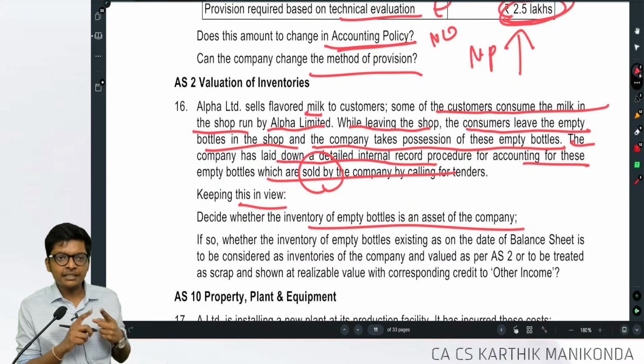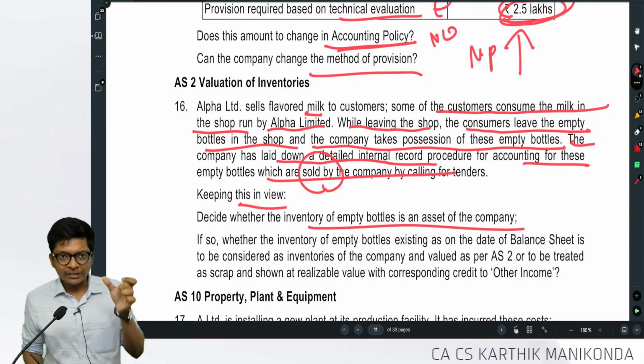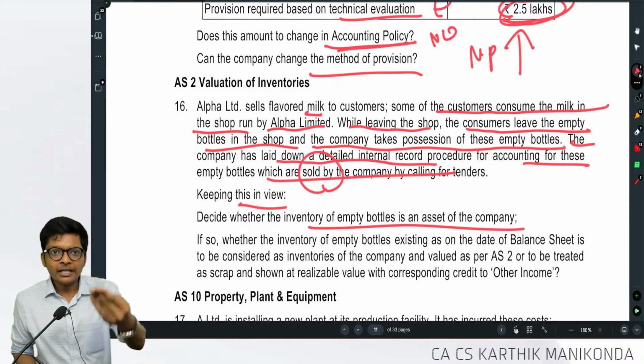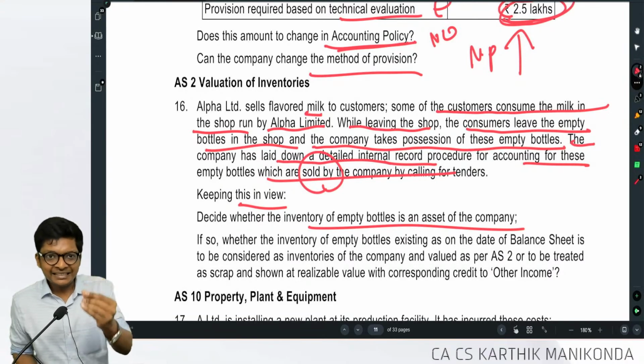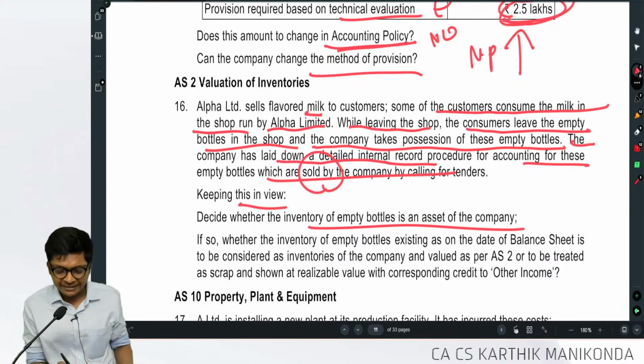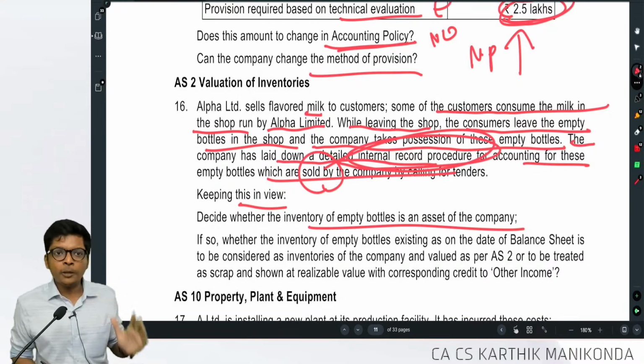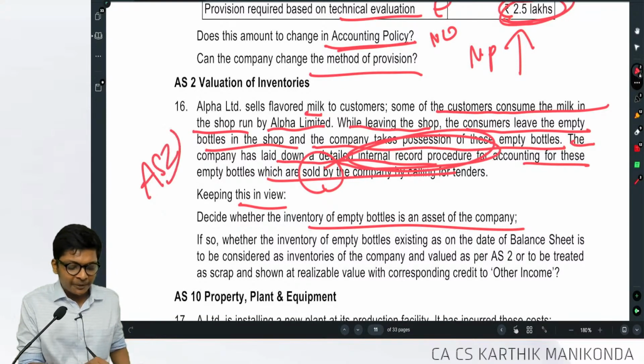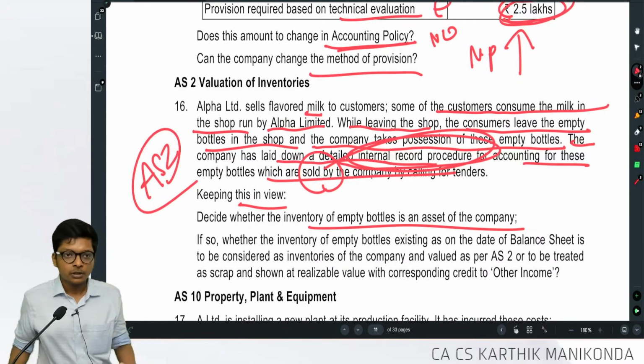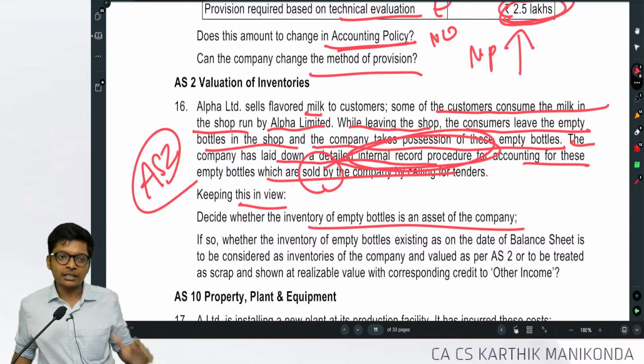Now, is this an asset? Yes. Is this a good, finished good which is ready? Am I selling? Yes. Am I earning money? So, it's an asset which I am selling, earning future economic benefits, plus I have a detailed internal record procedure. So, it's an inventory as per AS 2. Old question, they changed it to milk, that's all.